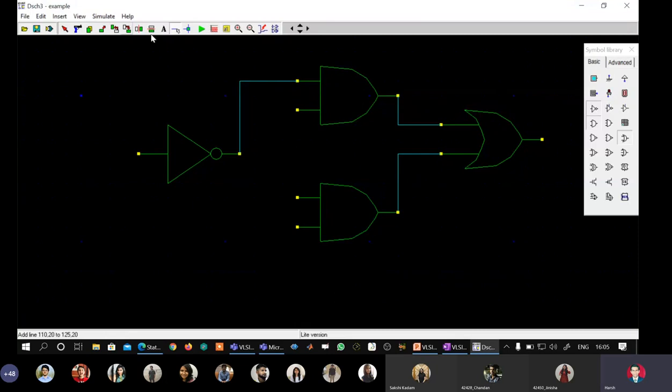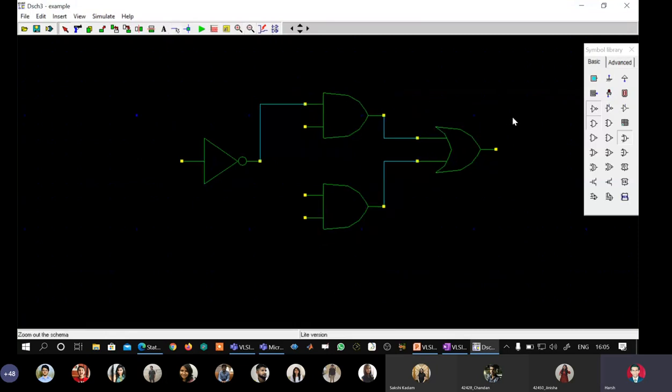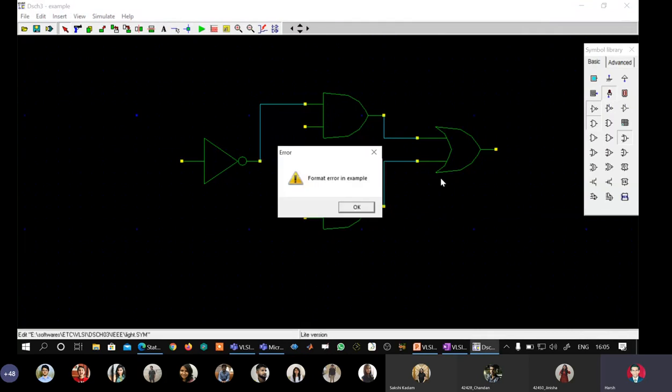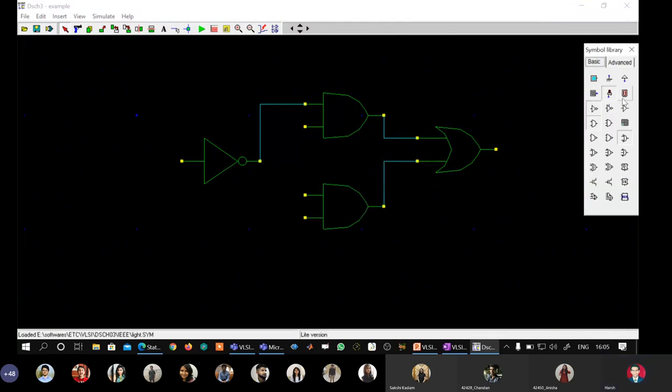Now in this tool, if you want to observe output, then you have to put an LED here. It's a rule. The connecting wire. Here it is already grounded. Another terminal of LED is grounded.